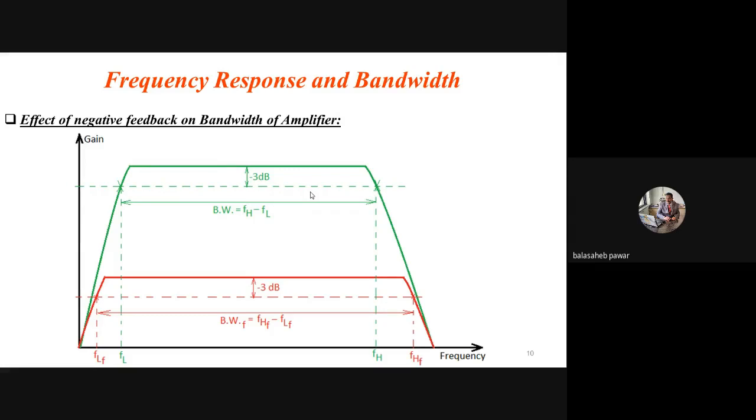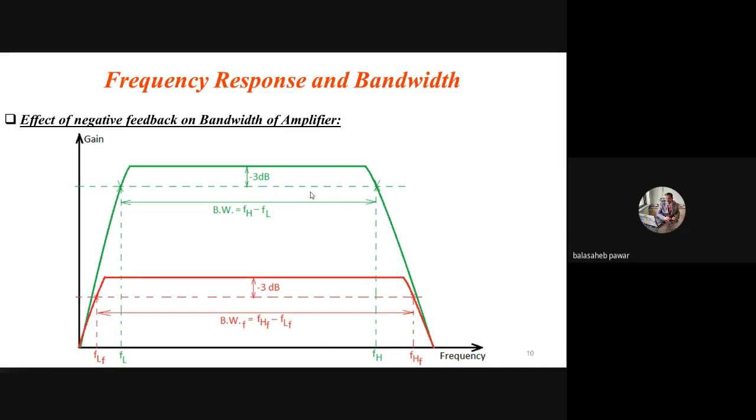So see, in this graphical representation, you will observe the lower cutoff frequency of the amplifier without feedback is somewhat more as compared to the lower cutoff frequency of the same amplifier with negative feedback, right? The 3 dB bandwidth also we discussed yesterday. So without feedback, the bandwidth is simply fH minus fL, that is higher cutoff frequency minus lower cutoff frequency, or simply the difference between the two cutoff frequencies of the amplifier.